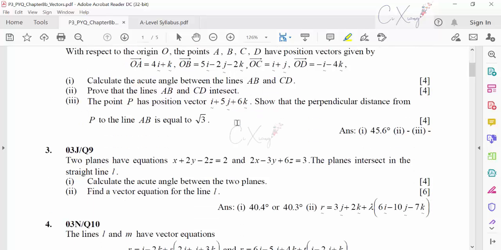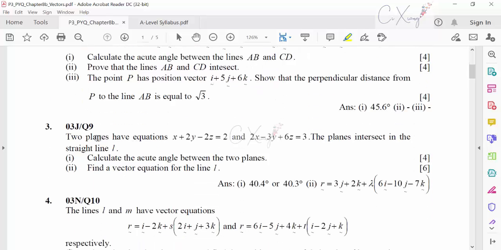Then if you look at question number 3, very obvious, you can see that there are two planes. Then the acute angle between two planes, so you can skip. Then find a vector equation for the line L. So what is the line L here? Line L also relates to the plane. It is the line that intersects with the plane. So you cannot do it also because it is related to the plane question. So you can skip the whole of question number 3. This is how you filter it.